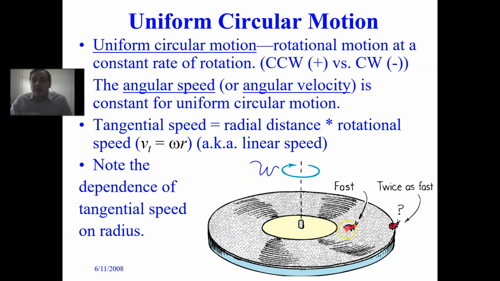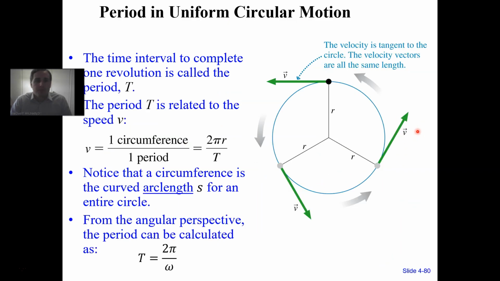So their rate of rotation, their number of radians per second, or the more common units would be revolutions per second for angular speed or angular velocity, that is the same for both of them because they're both on a turntable in solid body rotation.